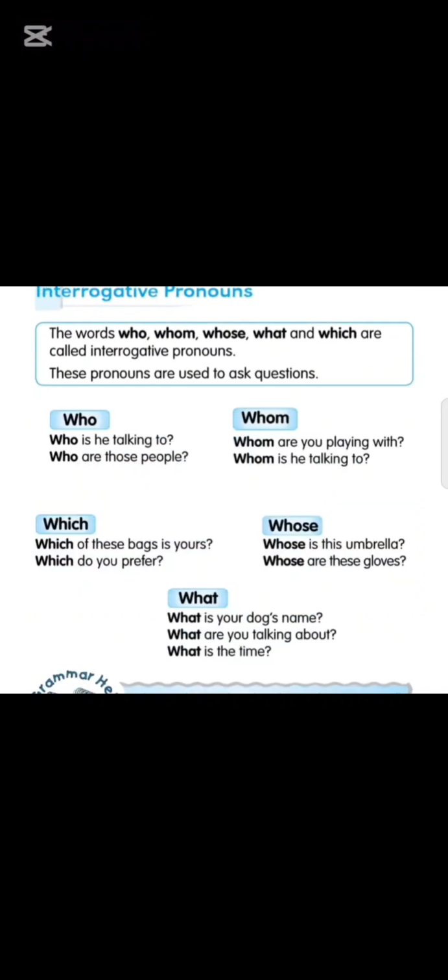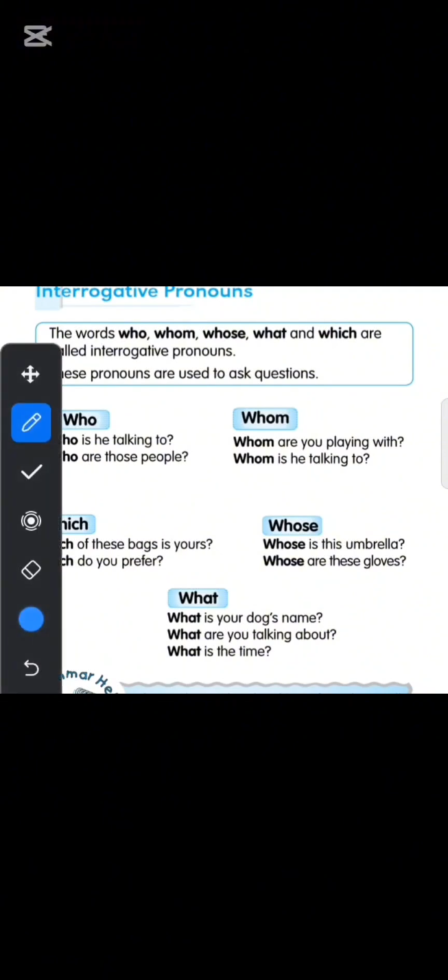Okay, so the next one is interrogative pronouns. Interrogative pronouns are the pronouns that consist of 5 WH words. What?